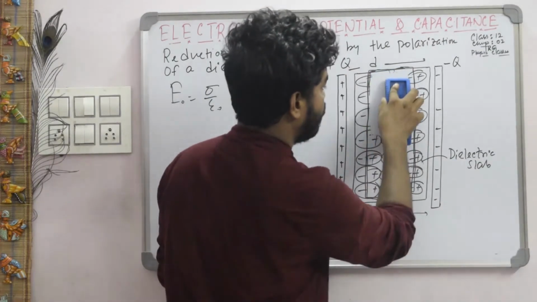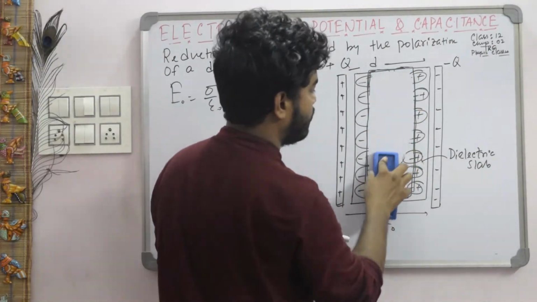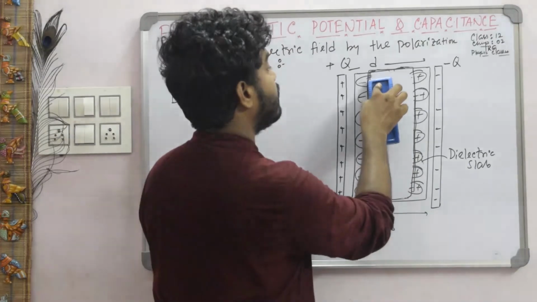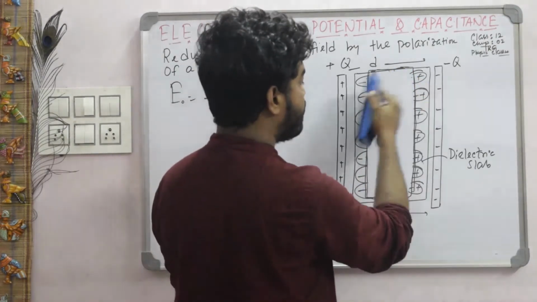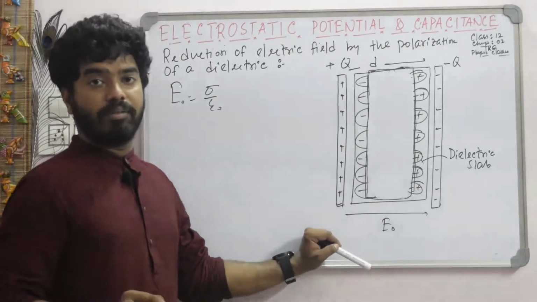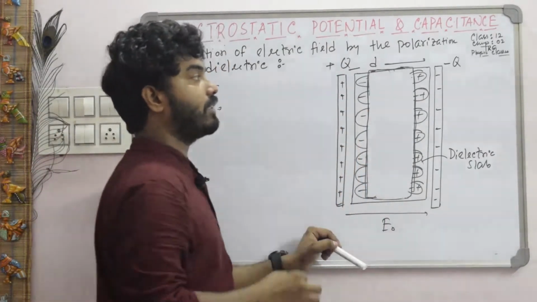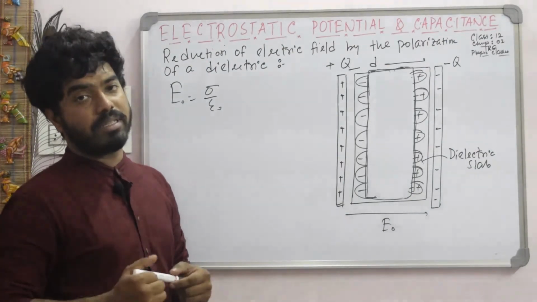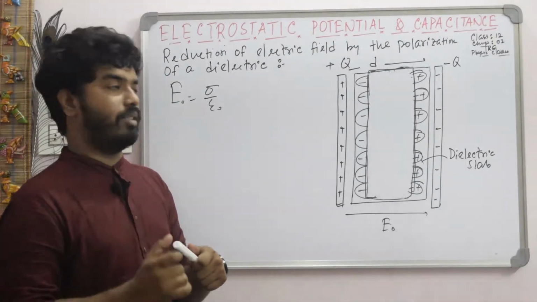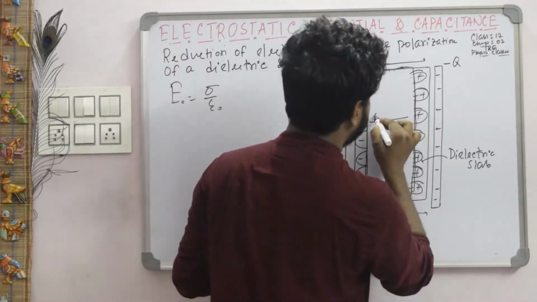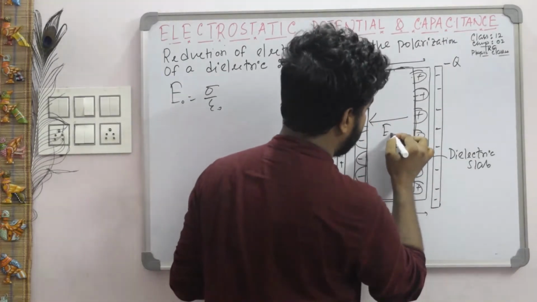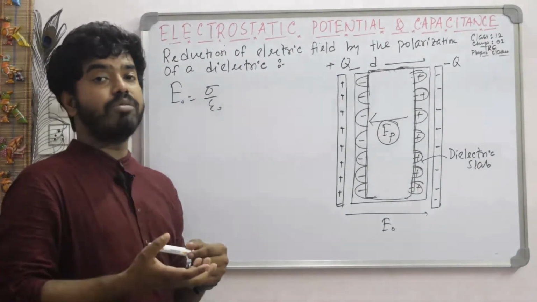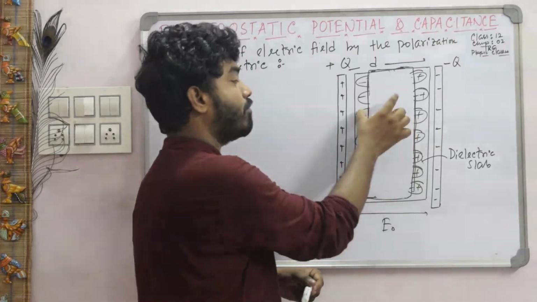Okay, now just think about it. This region has no charge density. Only some induced charges are at the right side and left side of the dielectric slab, and due to these charges we get an electric field. This electric field is named the electric field due to polarization, and it is directed from positive to negative. So we get an electric field due to these induced charges, plus and minus.